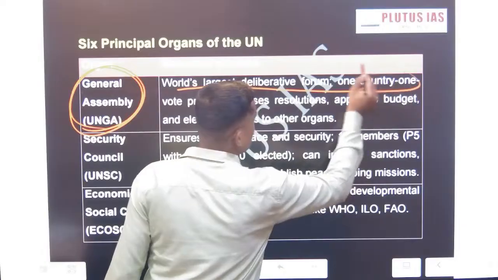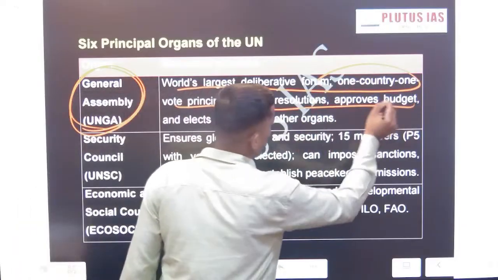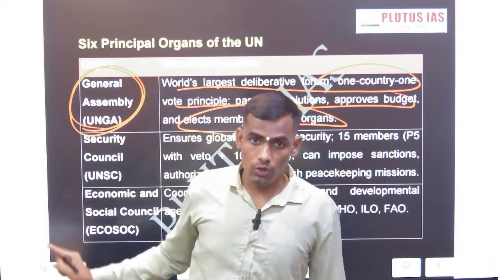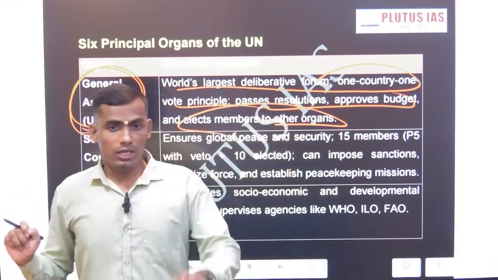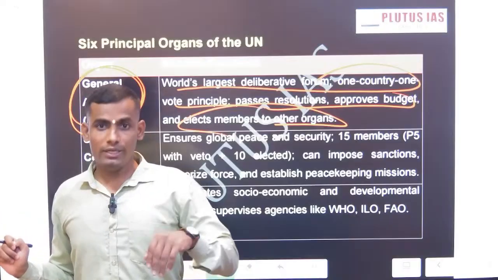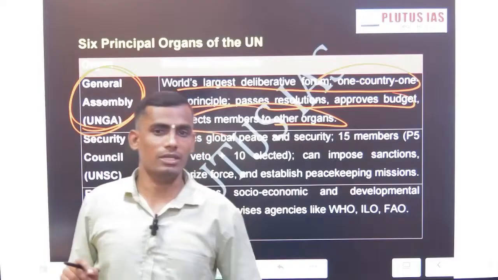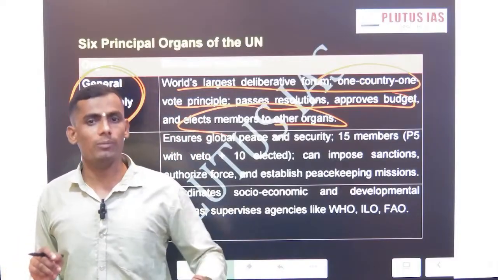The mandate of this assembly is resolutions, approving the budget, and supporting the UNSC. This is one organ. The next one is the UNSC. If you see, India always wants to be a part of the UNSC. Why does India want to be part of the UNSC? I am going to discuss that in this article, but in a later phase.